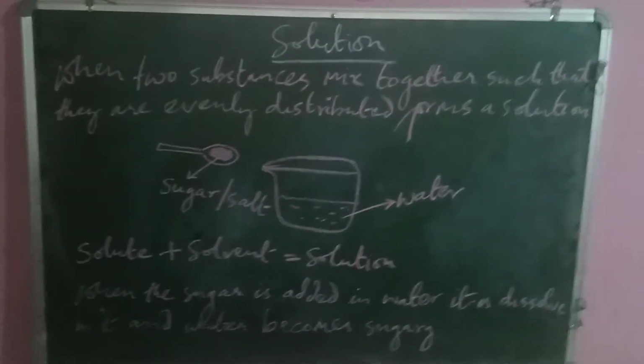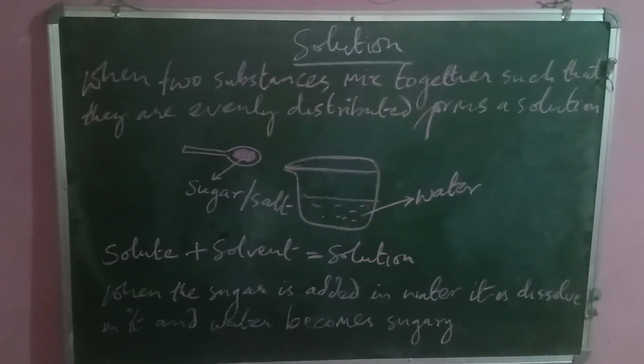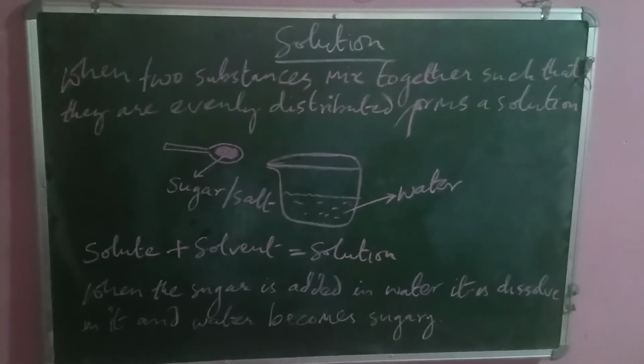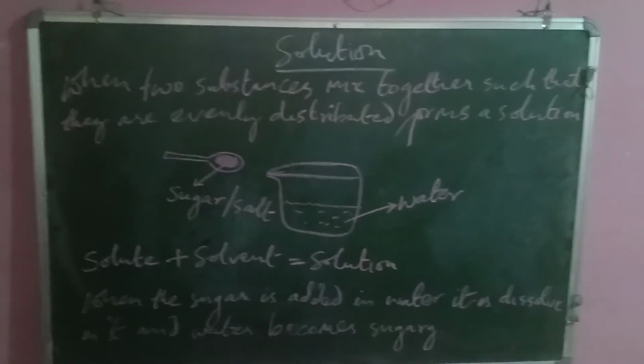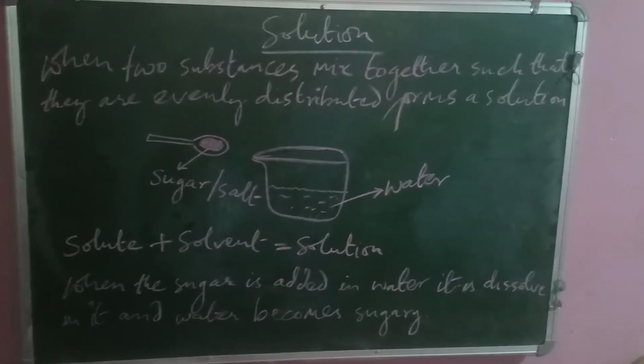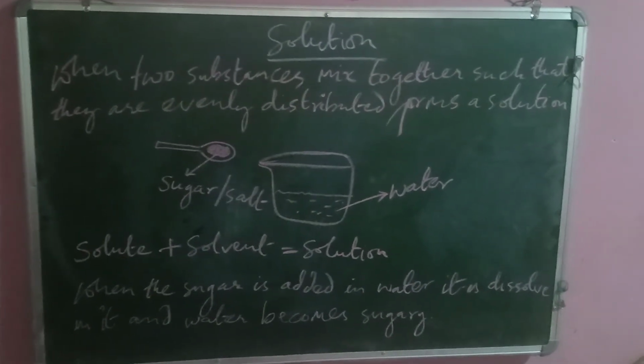What is a solution? When two substances mix together such that they are evenly distributed, a solution is formed. The substance that dissolves is called the solute, and the substance in which it dissolves is called the solvent.